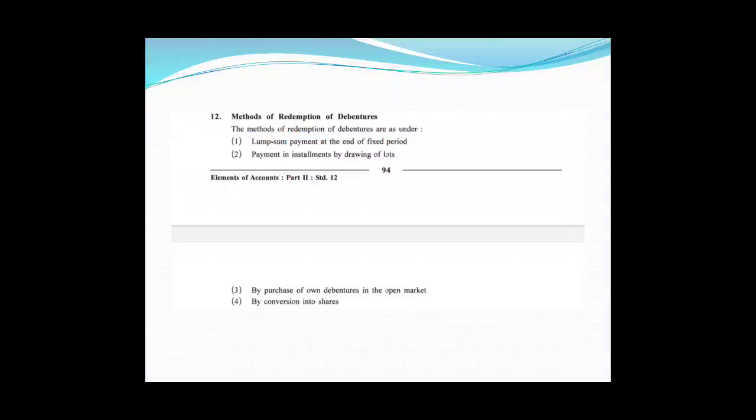Friends, as I have just told you, a company normally purchases its own debentures in open market for two purposes. One, for cancelling them, or for the purpose of investment, right? So in different conditions, different journal entries will be passed. Let us see one by one.